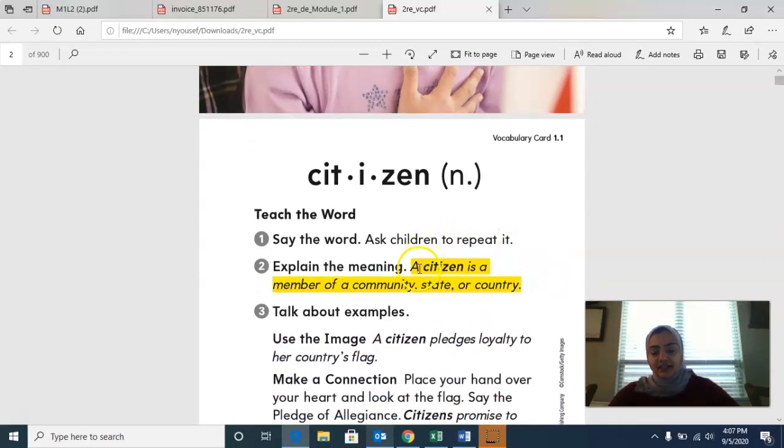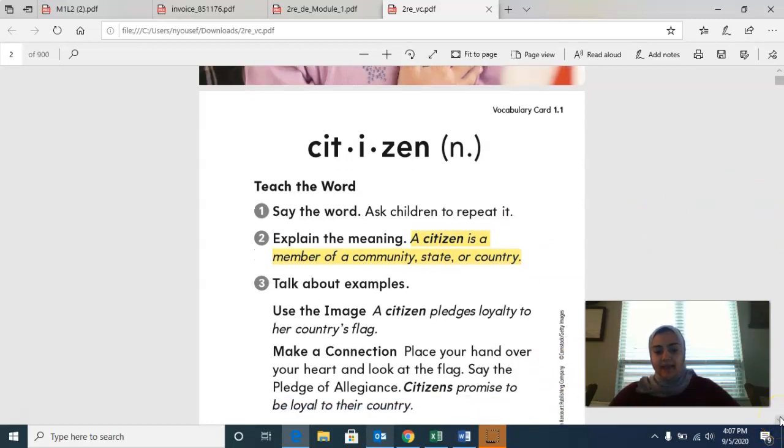In your vocabulary reading notebook, I need you to write citizen, and next to it write: a member of a community, state, or country. While you're writing that down, I'm going to talk about examples. In the picture, the little girl pledges loyalty to her country's flag. She's saying, "I pledge allegiance to the flag of the United States of America," and so on.